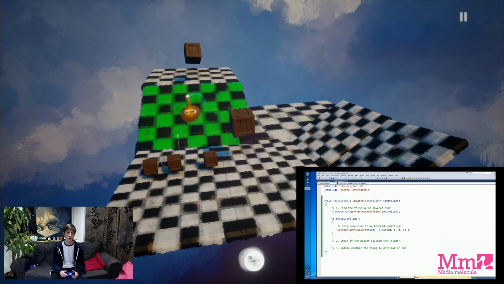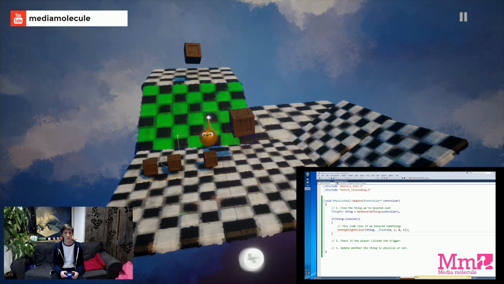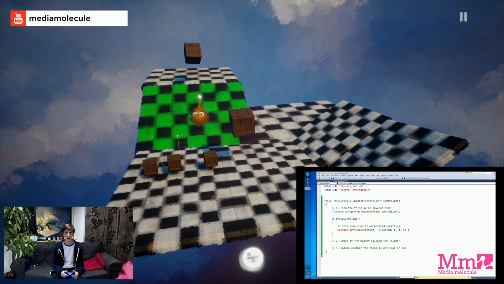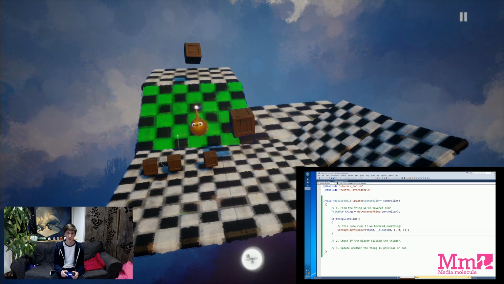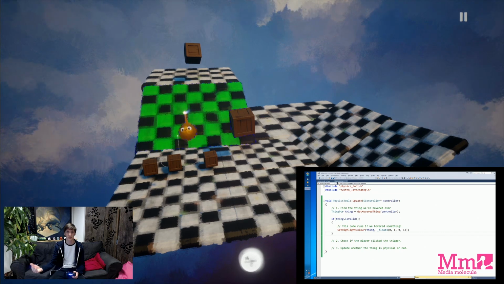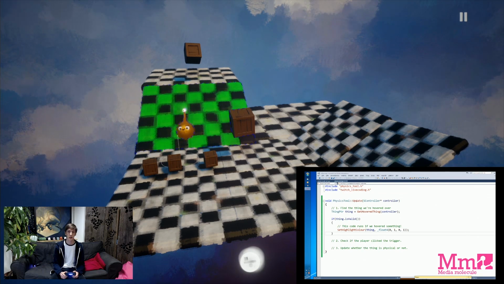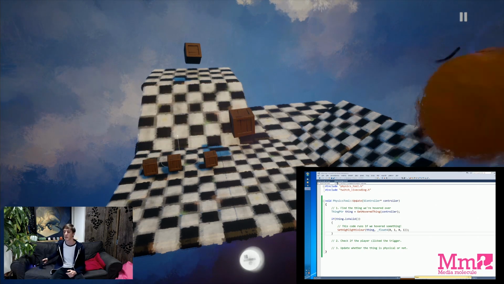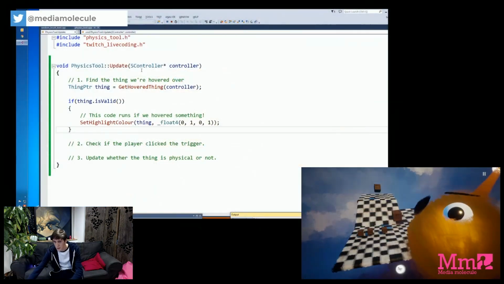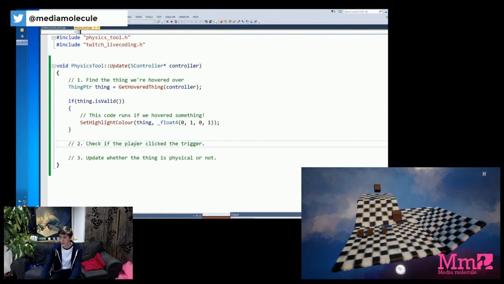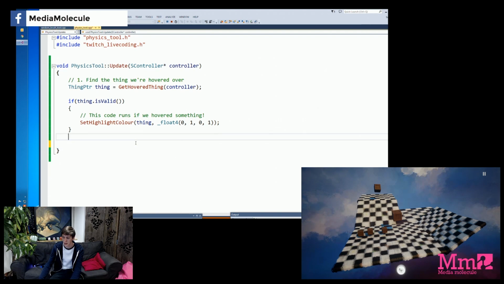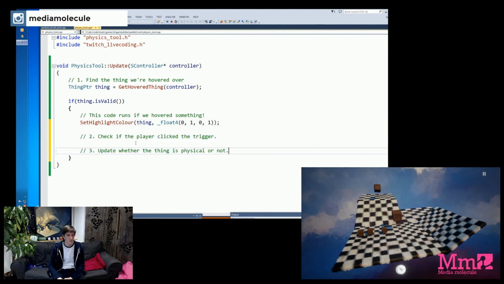Now the question is, what does the tool do next? Well, the next thing is we've hovered something, but we need to click it. So we want to check if the user hovers and they press the trigger, that means they clicked that object. So the next thing to do is check whether the user clicked the trigger. So we only want to do this check if we did hover something. So we move the following steps inside the block of code that runs if we hovered something. So those steps go as follows.